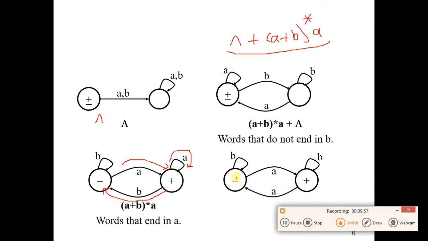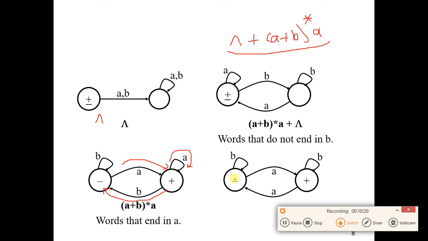So if you are on the starting state and you read letter B, you stay here, and on the accepting state, if you read letter B, you stay here. So letter B is not making any difference. It is the letter A only which takes you from the starting to the accepting and back to the starting state. So what language does it accept?